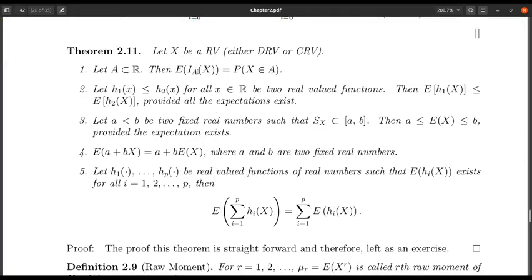We will see some of the use of this particular identity.